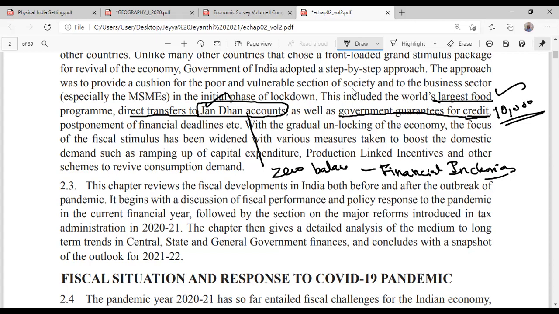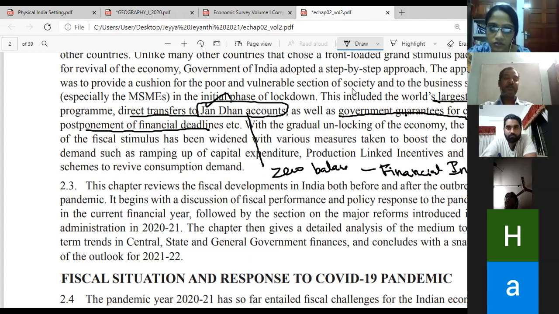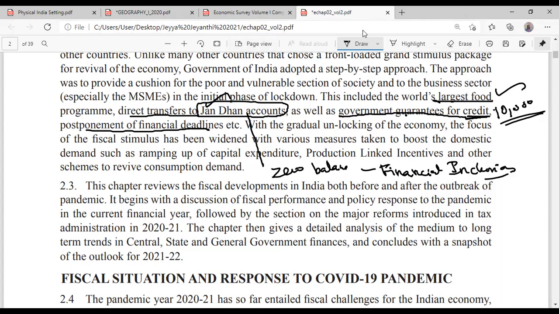And postponement of financial deadlines. That is what moratorium is. We had a moratorium of around 6 months, right? We need not pay our EMIs. That is what postponement of financial deadlines means. So all this the government did during this period.